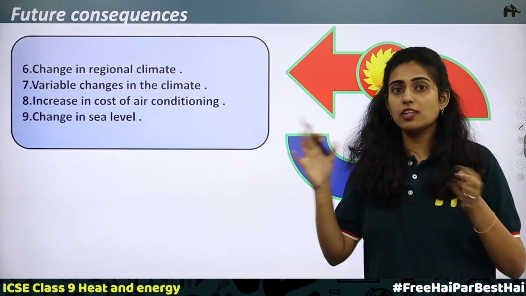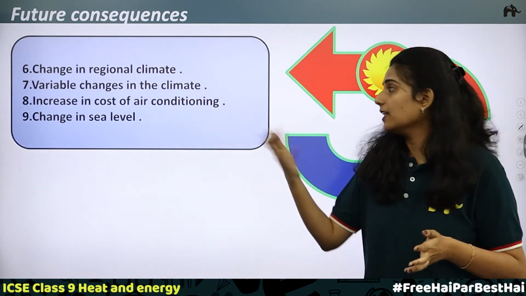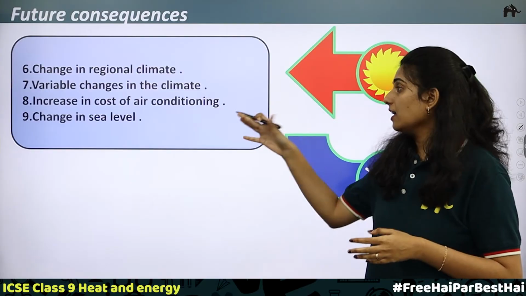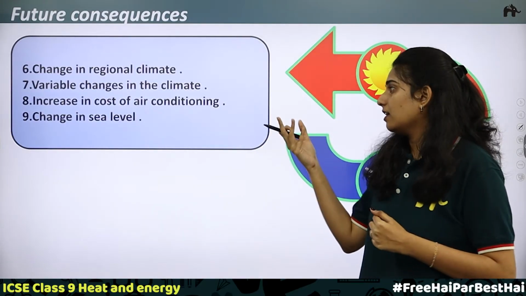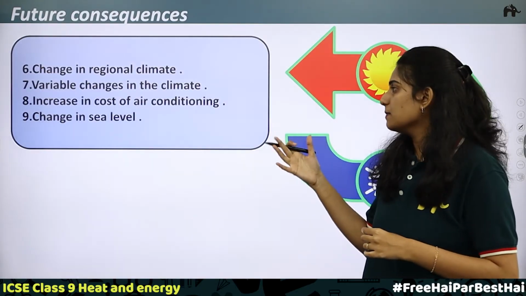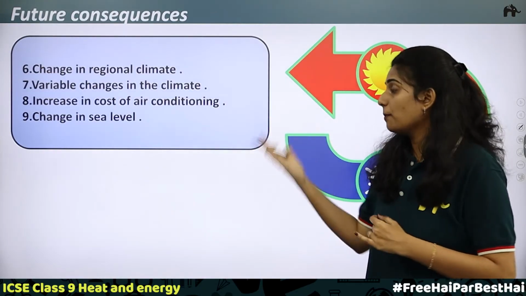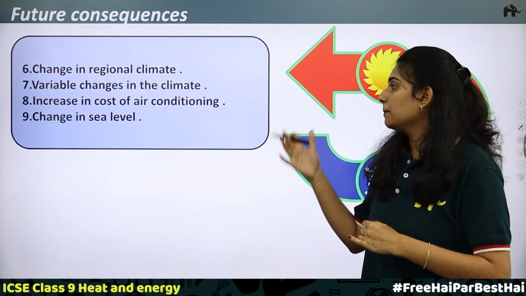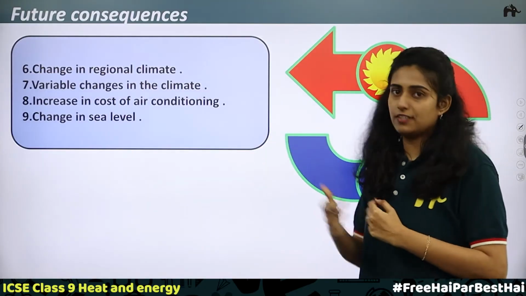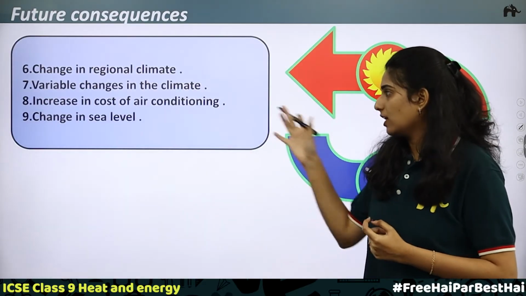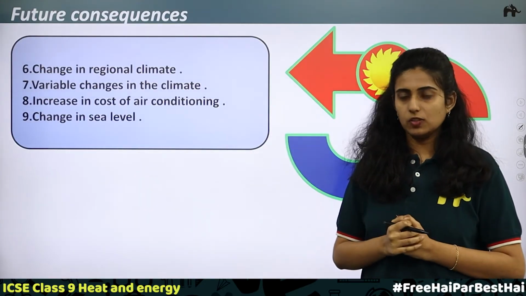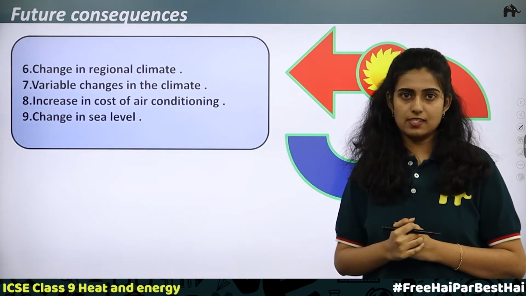What will happen is all the ice at the south pole and the north pole will get melted, and people who are in those regions, that is the buildings, homes, etc. What happens is because of these floods, tropical storms and hurricanes, people will be suffering. It can lead to the death of many people and aquatic life in that region. So these are the future consequences of global warming.